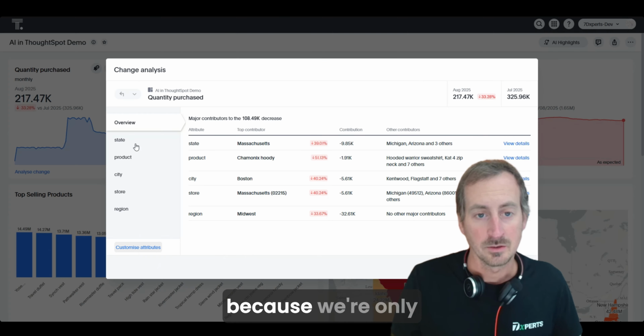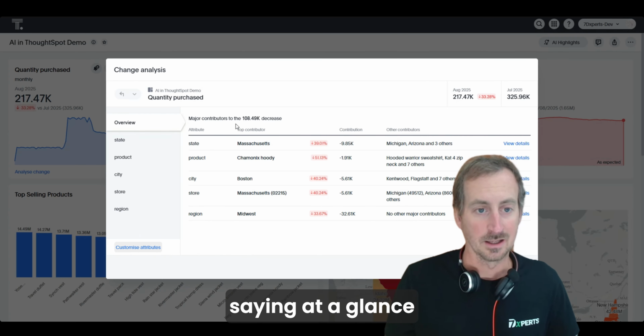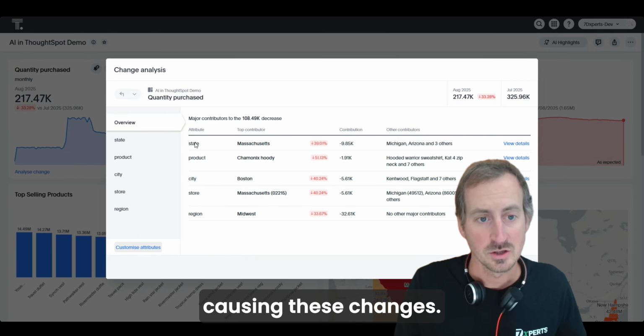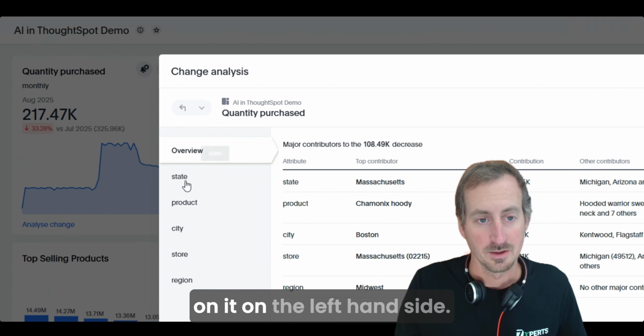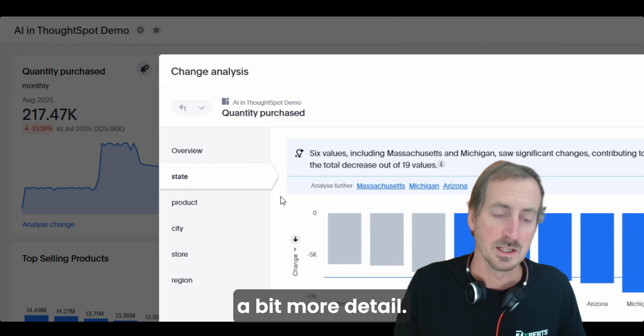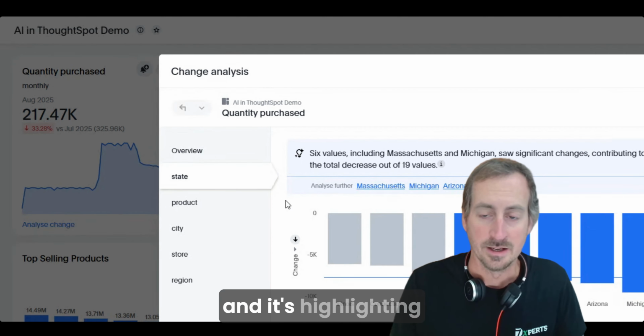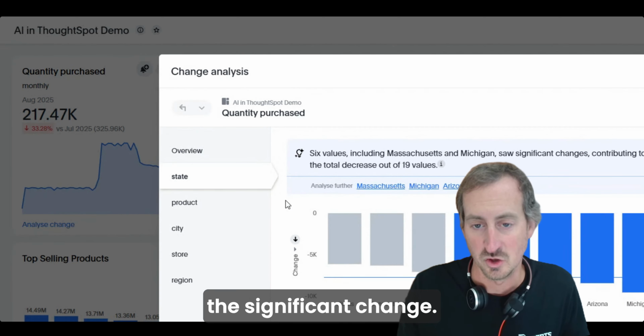If I click on one of these, because we're only in the overview, we're just saying at a glance what's going on, what's causing these changes. You have the options to click on it on the left hand side here, and that gives you a bit more detail looking at all of the states, and it's highlighting those that have the significant change.